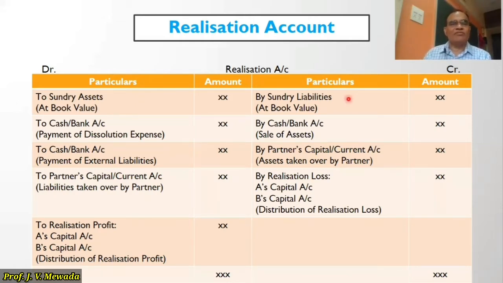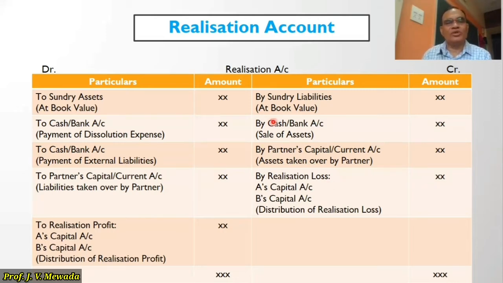So all the assets and all the liabilities are first transferred to realization account. Then we'll proceed to sell the assets. Whenever we sell the assets for cash, we will pass entry on the credit side of realization account by cash and bank account. Whenever any partner takes over an asset, then we are going to pass entry on the credit side by partner's capital or current account, assets taken over by the partner.